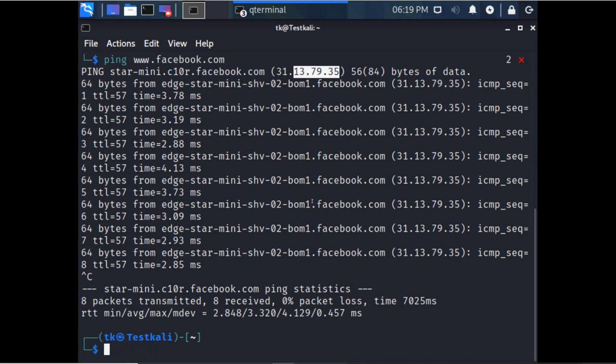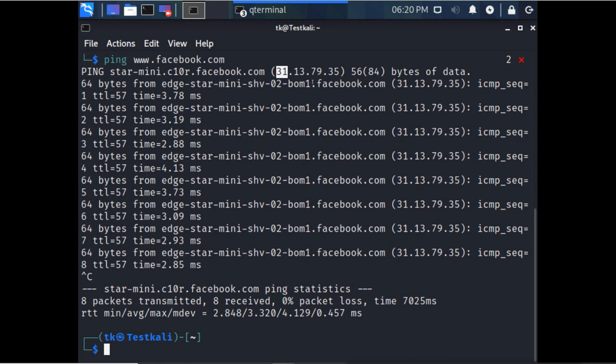So if this Facebook organization had this whole class A network, that would mean they have all those IP addresses. Now it could be a very big range to attack. Remember, it is a very big range to attack.